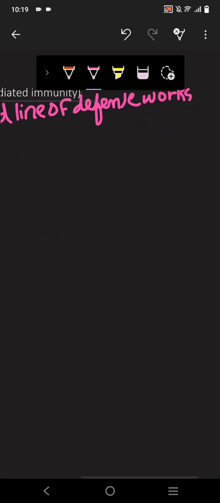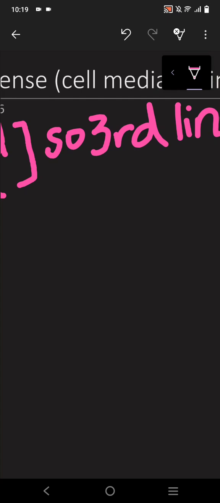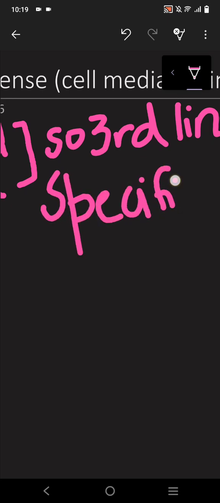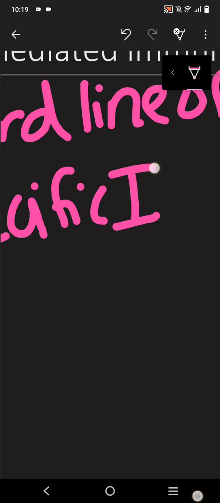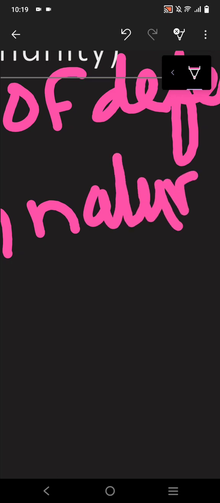When the first and the second line of defense stop working, the third line of defense gets activated. The third line of defense is specific in nature, which means it kills the specific pathogen. For example, if the COVID pathogen is present in the body, it will always kill that specific pathogen, not the flu pathogen.